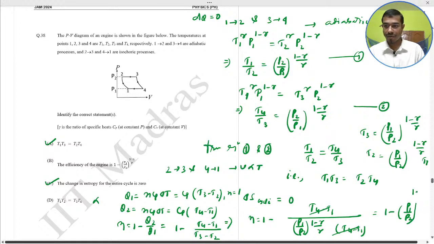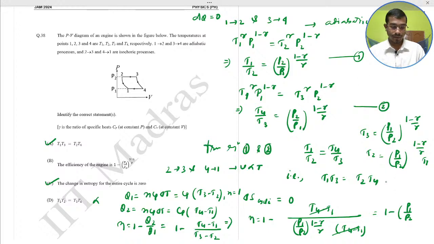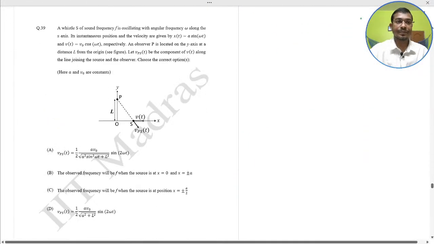So reversing, minus of (1 minus gamma) by gamma becomes (gamma minus 1) divided by gamma. Okay, that is gamma minus 1 by gamma. So the efficiency would be correct. The efficiency of the engine is what? 1 minus (P1 by P2) to the power (gamma minus 1) by gamma. Let's go ahead to our next question.